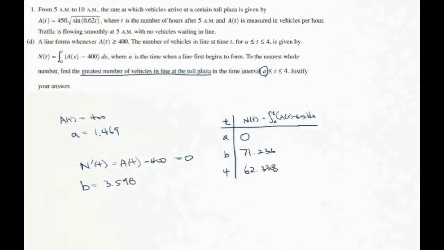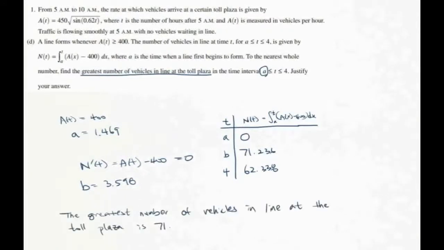We see that N of t is the greatest when t is equal to b, or 3.598. So the greatest number of vehicles in line at the toll plaza is 71.